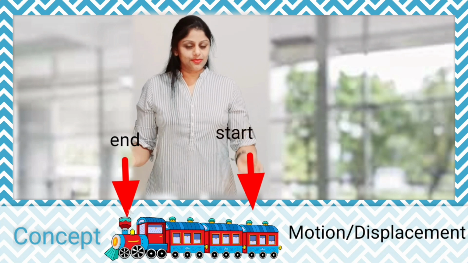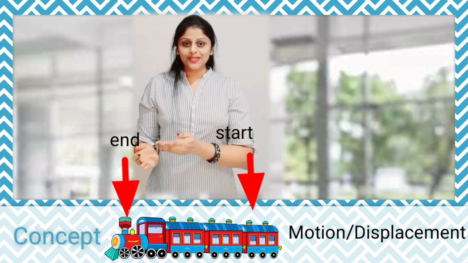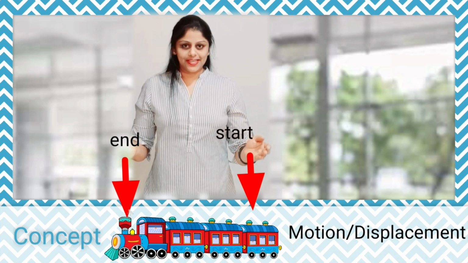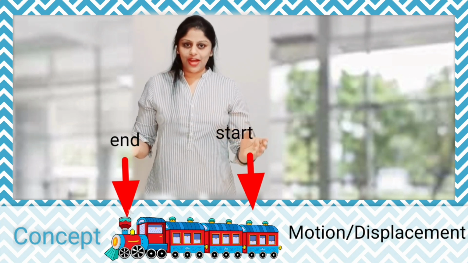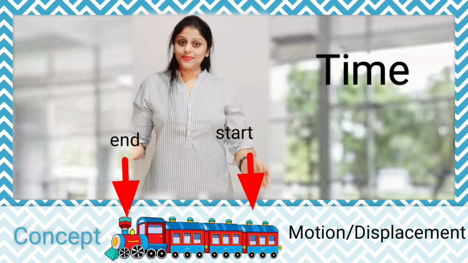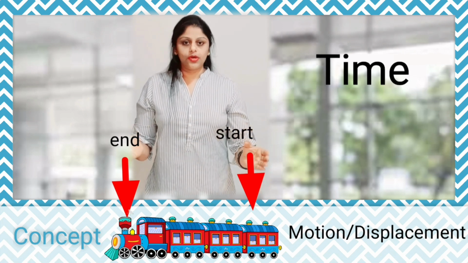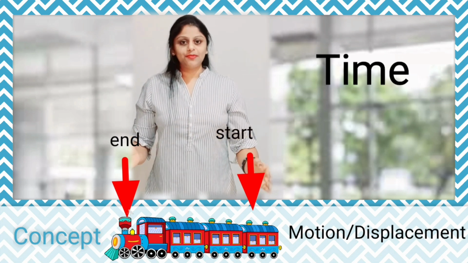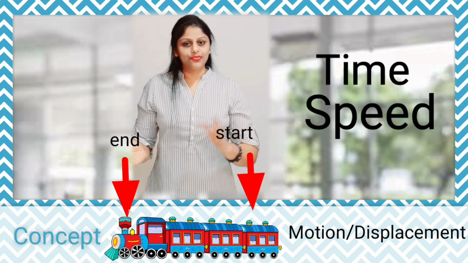Whenever there is a displacement, it means a motion. Whenever there is a motion from one place to another, it takes some time to travel, correct? There was some time taken to travel from the initial position to the end position, and it traveled with some speed.